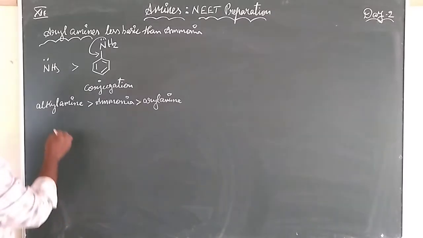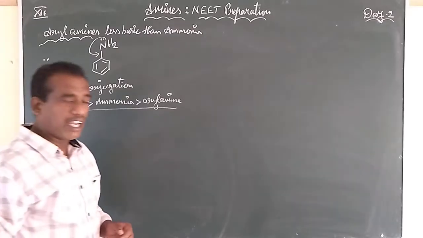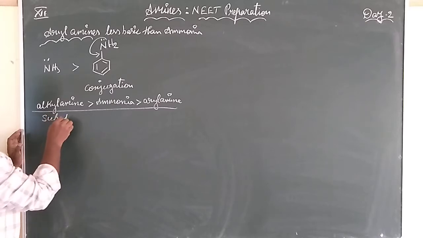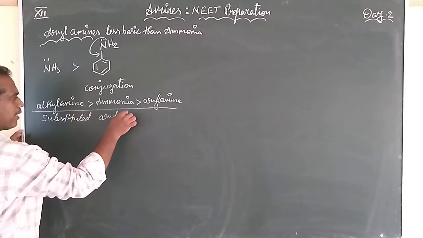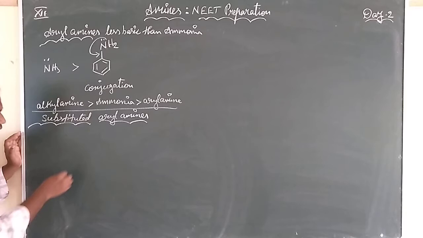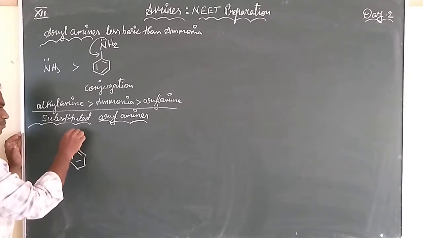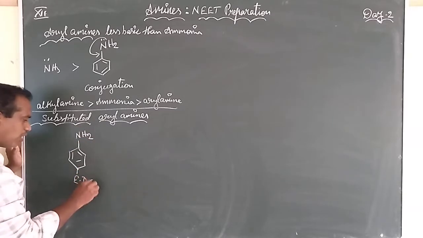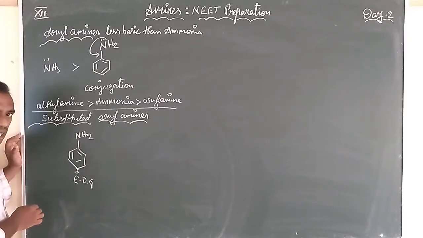But now we are studying aryl amines in more detail. If you consider substituted aryl amines, how is their basic nature? If an aryl amine has an electron donating group, this group will give electrons to the benzene ring.